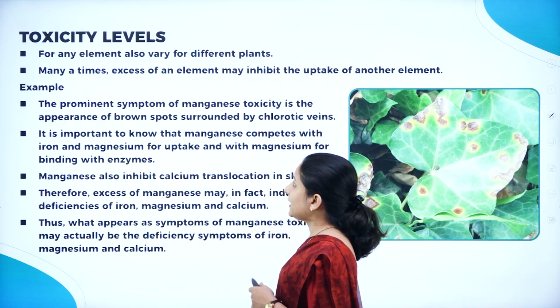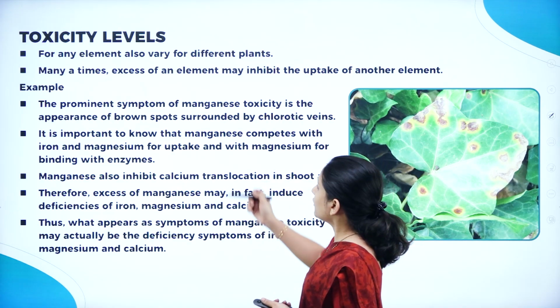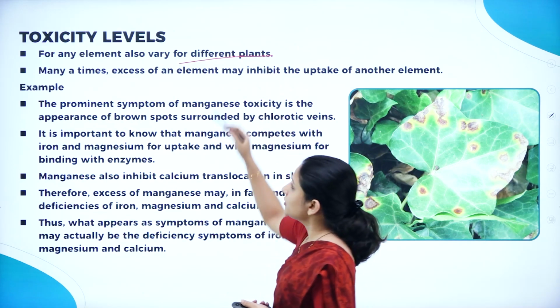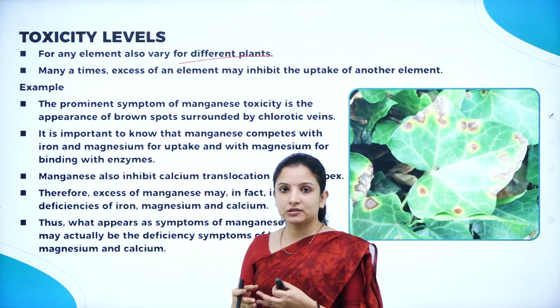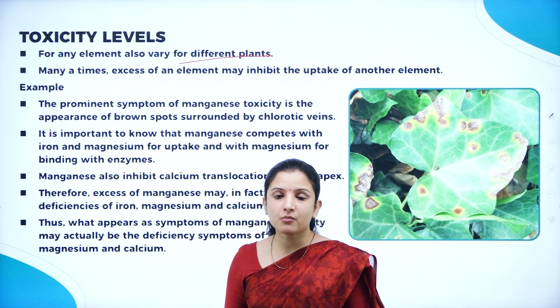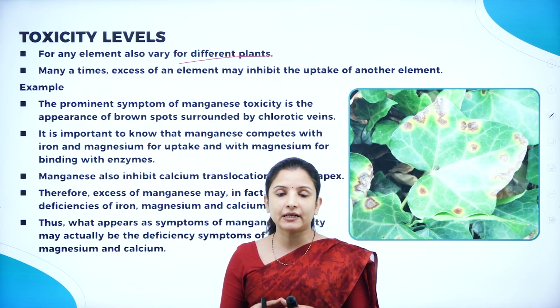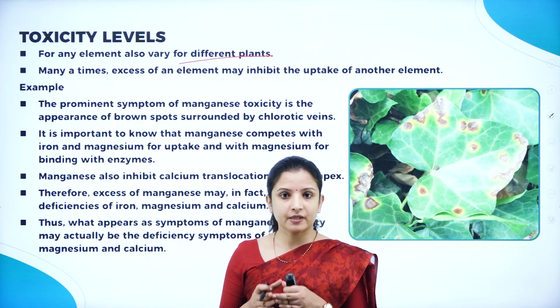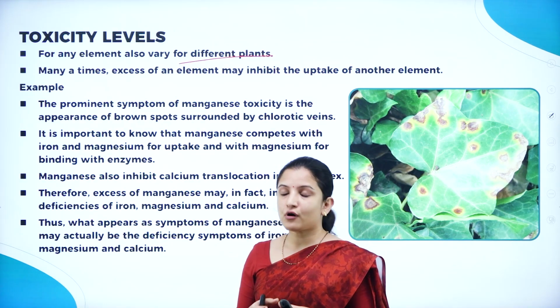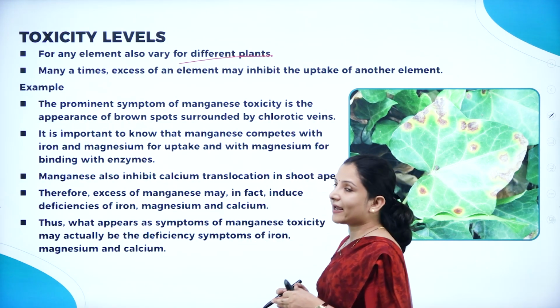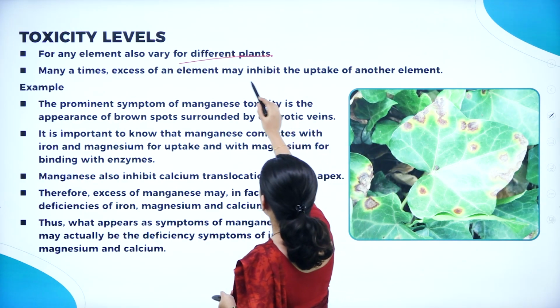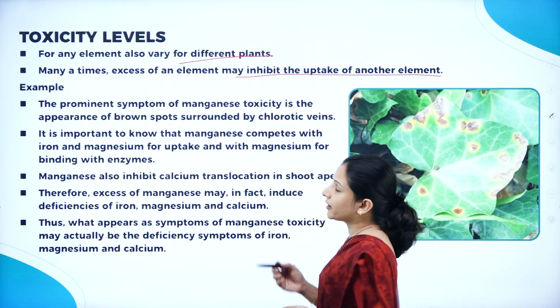For any element, the toxicity level also varies for different plants. So, how much amount should be added? What is the optimum amount that has to be added to the plant? That varies among different plants. It is not the same for all the plants. Many a time, excess of an element may inhibit the uptake of another element.